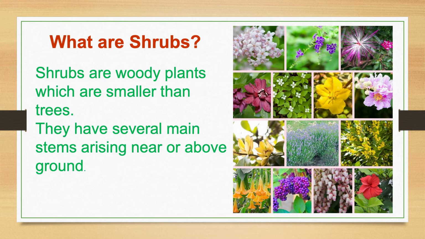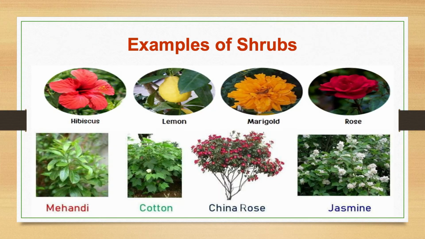Students, let us now know about shrubs. As you can see in the picture, shrubs are woody plants which are smaller than trees, usually around 3 meters tall. They have several main stems arising near or above ground. Shrubs have a medicinal value and can be used in gardening. Rose, marigold, mehendi, jasmine, cotton are some examples of shrubs.